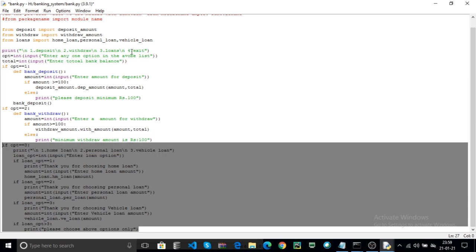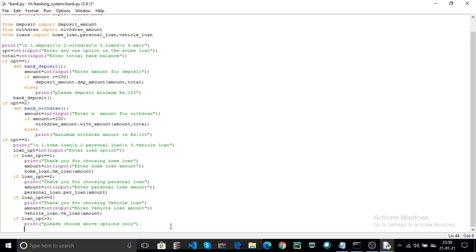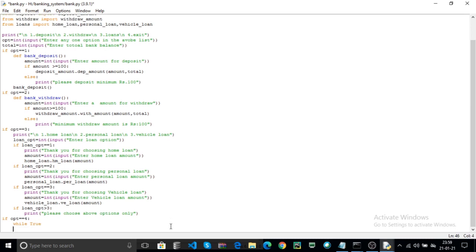Now if you want to exit from your code, check if your option is equal to 4. Here you can use the while True and you can use the break. Why am I using the while?